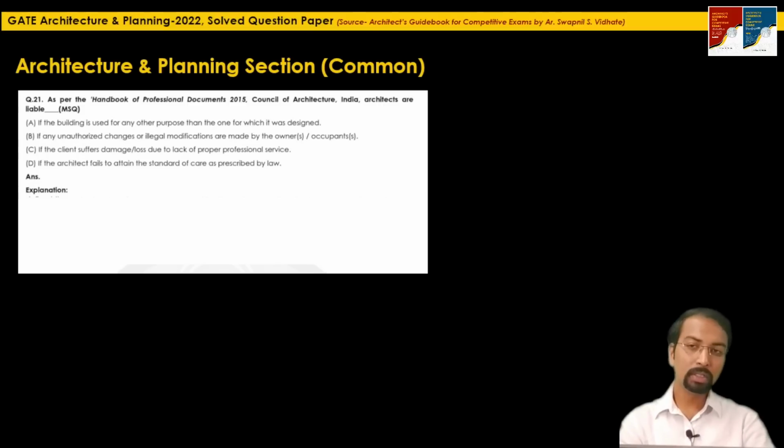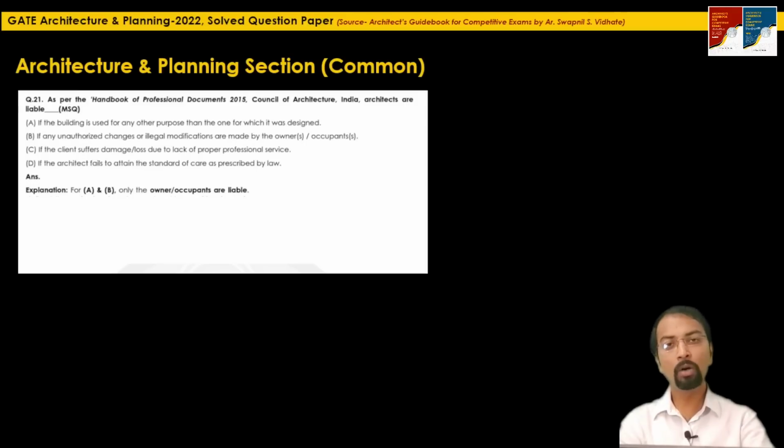Now, if you carefully read the first two options, A and B, for both of these, the owner or occupants are wholly and solely responsible, or they are liable. If the building is used for any other purpose than the one for which it was designed, architect will not be responsible. B, if any unauthorized changes or illegal modification are made by the owners or occupants without the consent of architect, and if any kind of mishap happened, then owners or occupants are wholly liable for that.